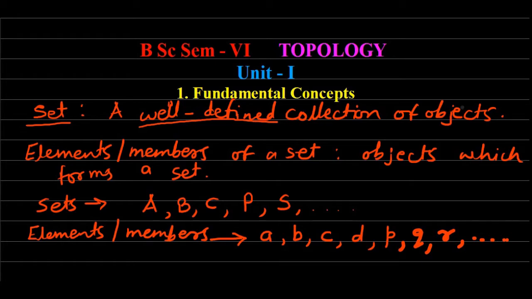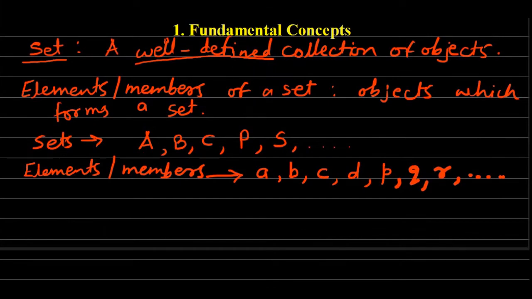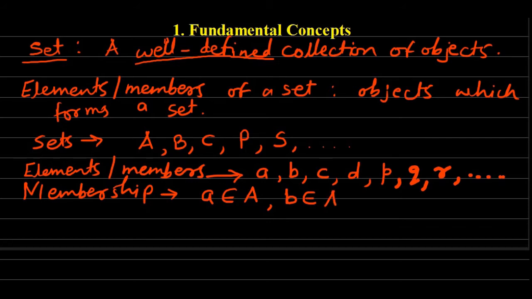Next one is the membership symbol. We know that if a is an element of the set A, then we denote it as a belongs to A. If b is an element of the set A, then we write it as b belongs to A, and so on.